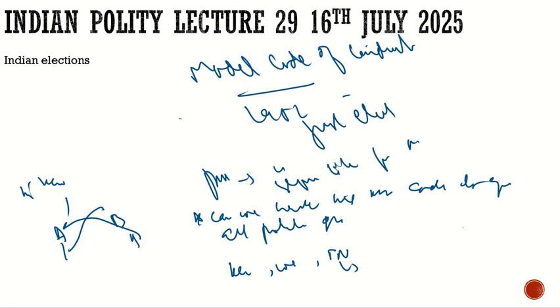And eventually in 1979, the comprehensive model code of conduct was formed, and the reason for that was to ensure that there is a level playing field. This model code of conduct comes into effect once the dates are announced, and it remains in force till the declaration of the results, to ensure that there is a level playing field.